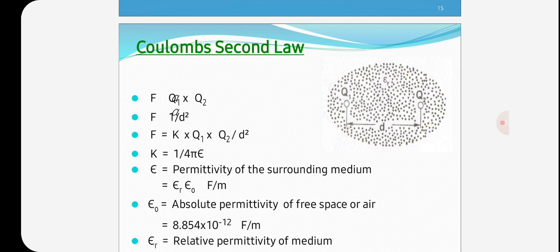Here K is the constant value, that is, K is equal to 1 by 4 pi epsilon naught epsilon r.